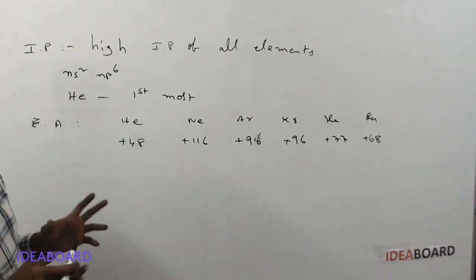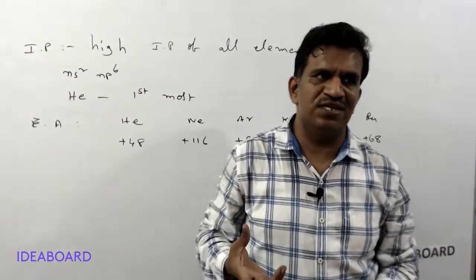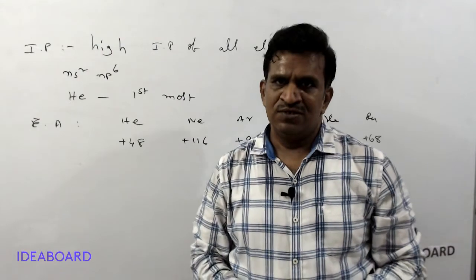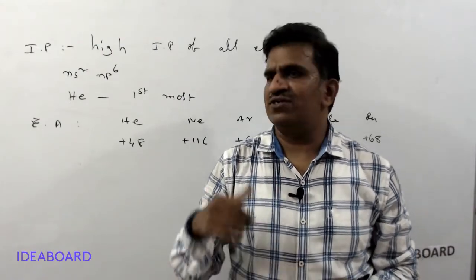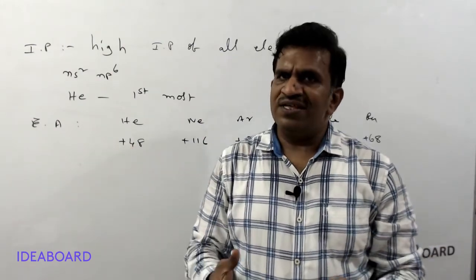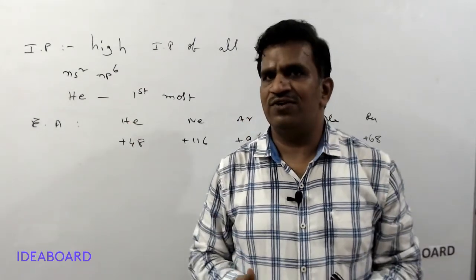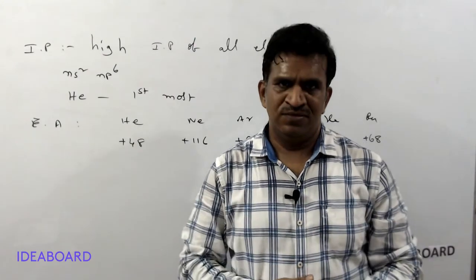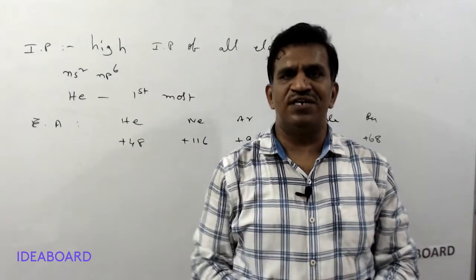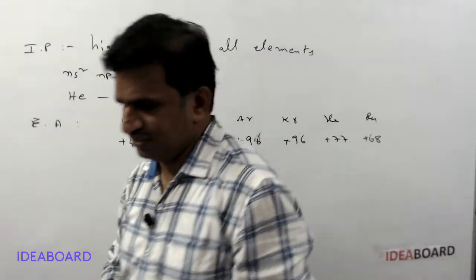Basing on these values, we can say clearly these elements have positive electron gain enthalpy. Generally, electron gain enthalpy means the energy released when an electron is added to a gaseous neutral atom. But here what is happening? Energy is absorbed. Why do they absorb energy when an electron is added? Because there is no need. I do not have a requirement of an electron. So how can I release energy? So we are applying some energy, some force, and we are adding an electron. So the energy is absorbed only to add an electron for these elements.